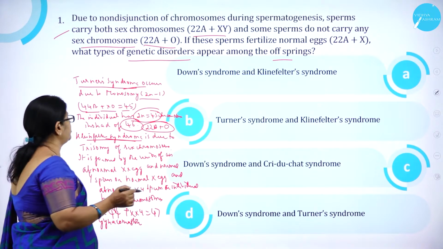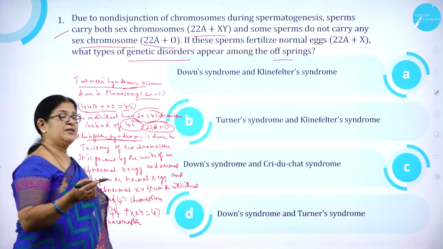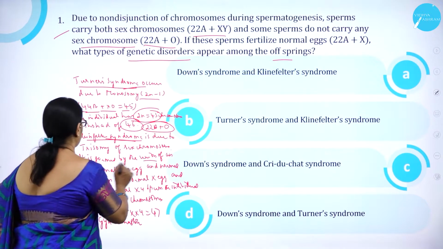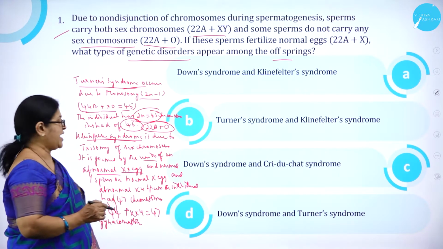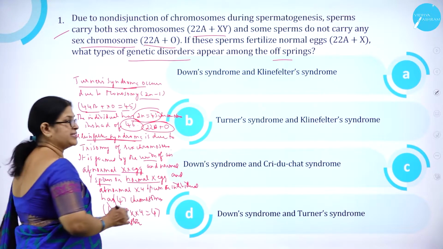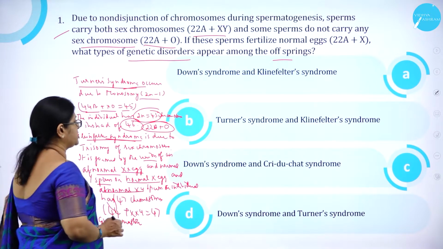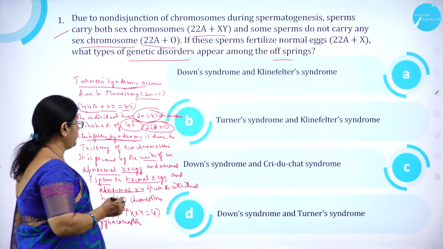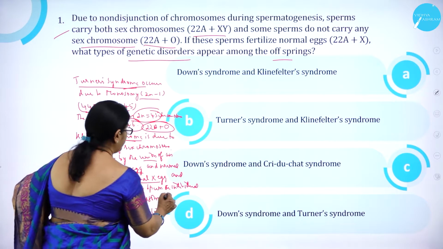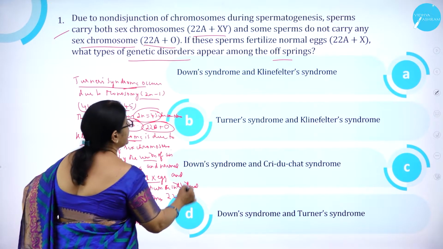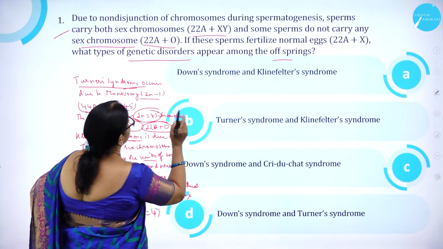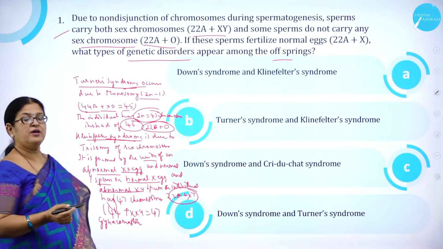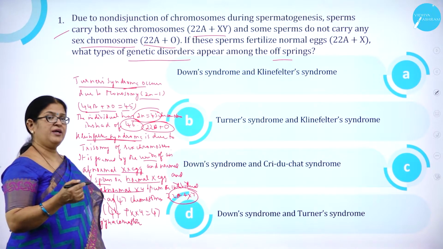Klinefelter syndrome is due to trisomy, and that +1 is added to the allosome. It is formed by the union of an abnormal XX egg and normal sperm, or normal X egg and abnormal XY sperm. The individuals will have 47 chromosomes. So what will be the chromosomal complement? It will be 44A plus XXY actually. So instead of 46 chromosomes, it will be 47 chromosomes.